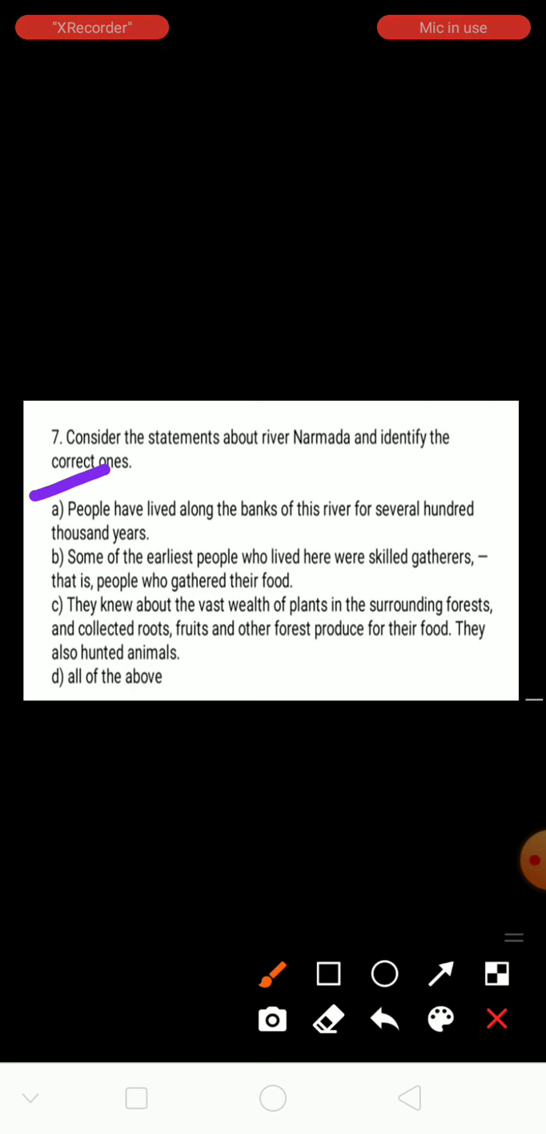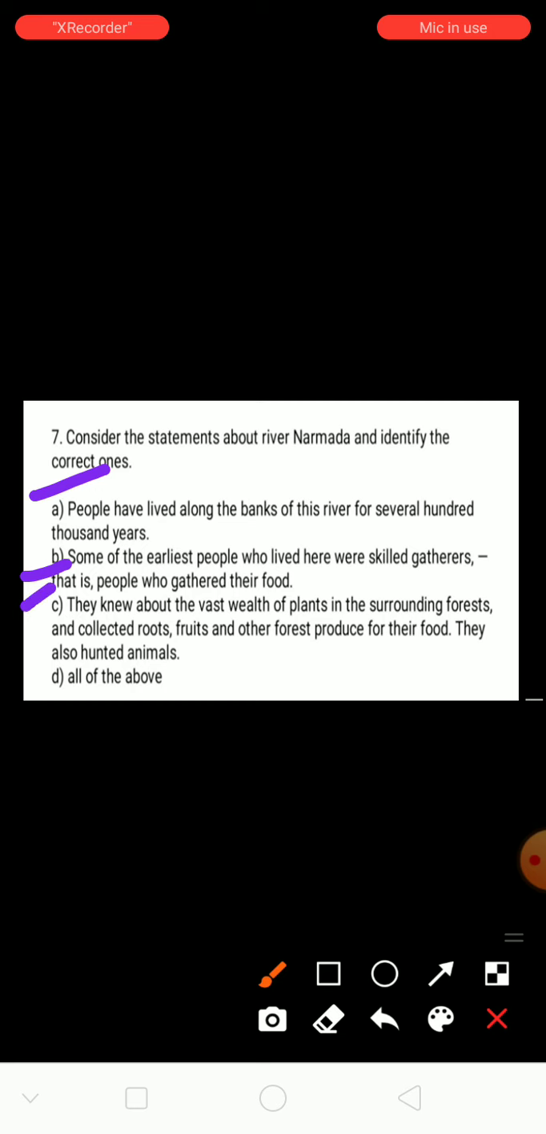And second, statement B: some of the earliest people who lived here were skilled gatherers, that is, people who gathered their food. They settled on the bank of the Narmada, and those people were also hunter gatherers. They hunted animals and searched for food. So this statement is also correct.